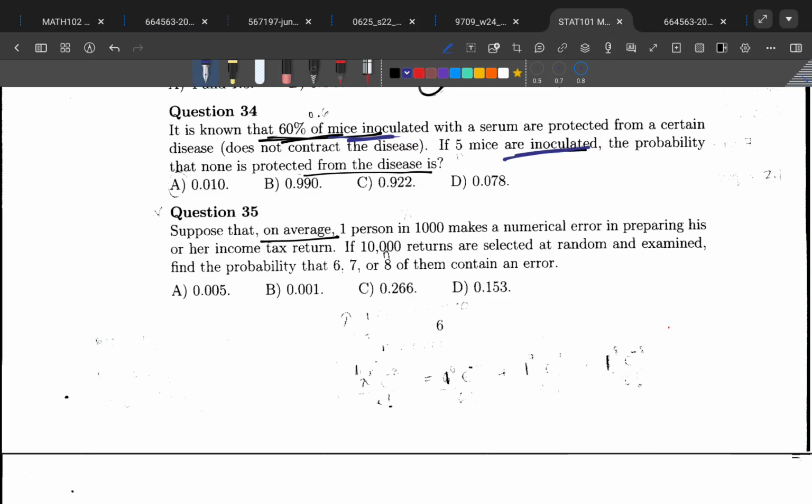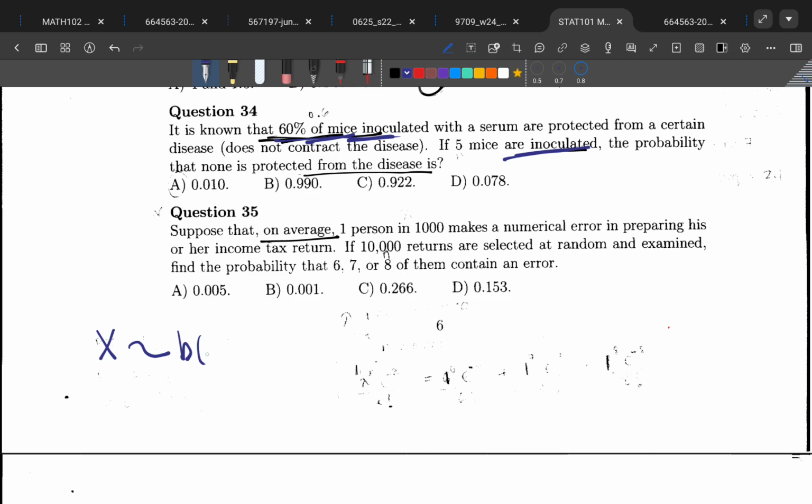We say X follows binomial. The moment you see you yourself being given a percentage or the probability that something is inoculated, and then they start asking about things that are inoculated, then it's binomial, okay? Binomial, they'll always give you the probability, then ask for some other probability related to it.